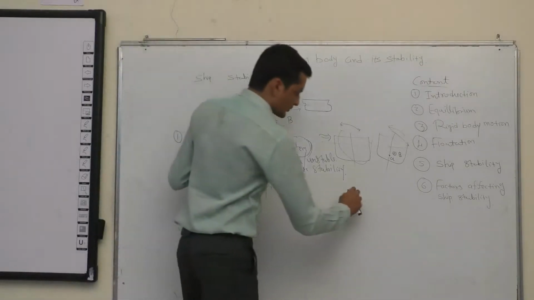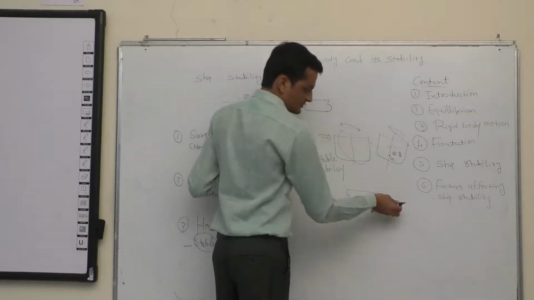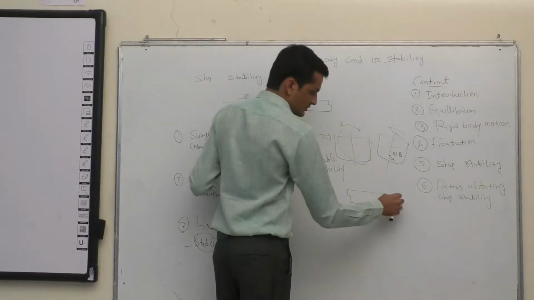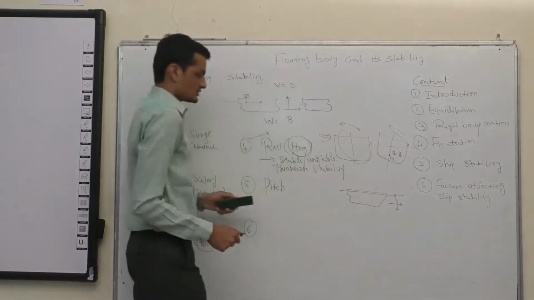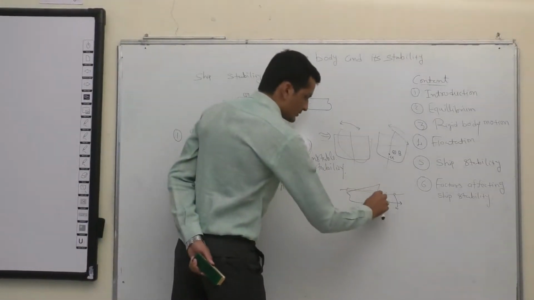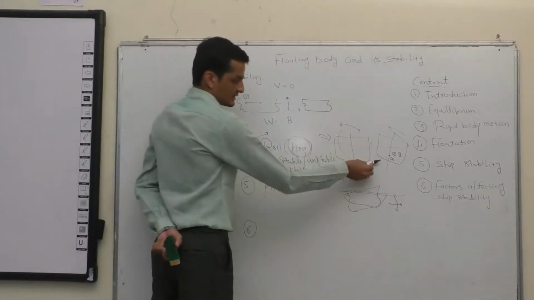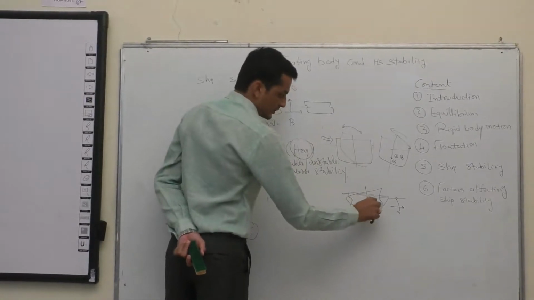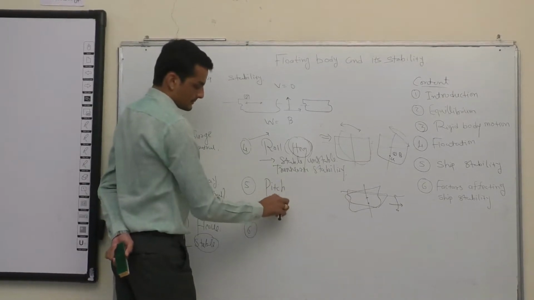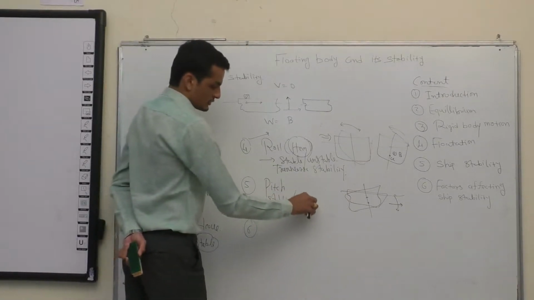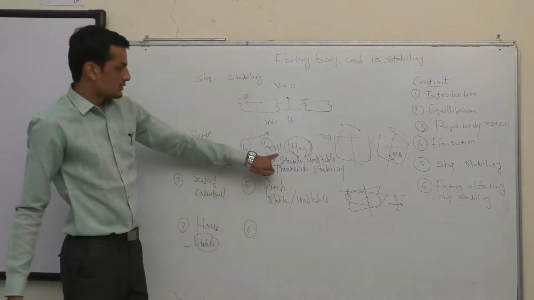So if I look in the profile view, this is my x, this is my y-axis. So ship motion in these directions, up and down, correct? The rotational motion. So what happens is, if the ship is pitching like this, the same concept as I said here, the location of the center of gravity and center of buoyancy changes. And based on that location, we can say whether the ship is going to be stable or it's going to be unstable. Or it may happen that it may go into neutral conditions.